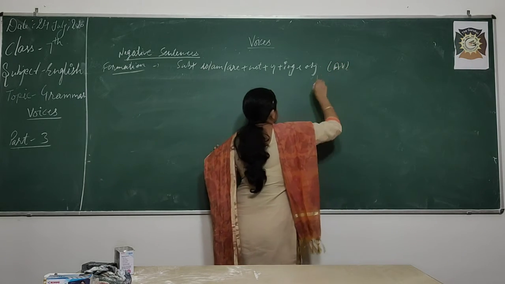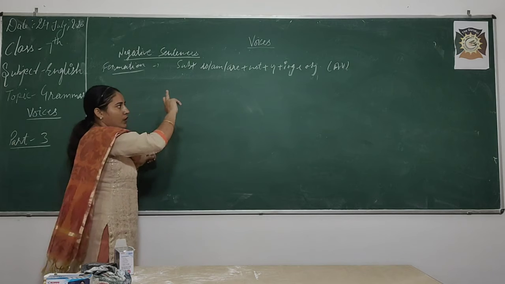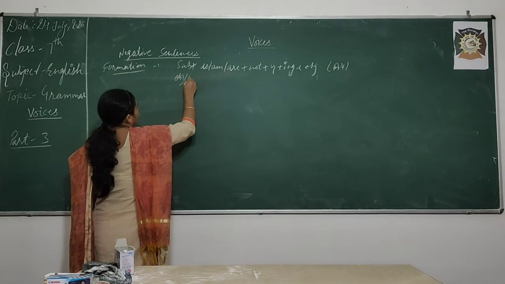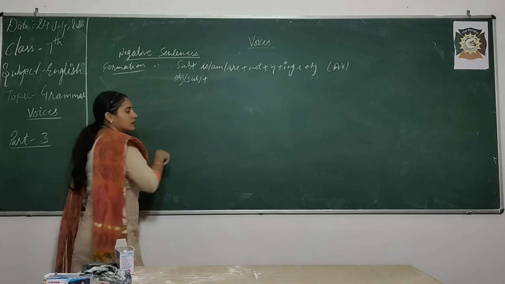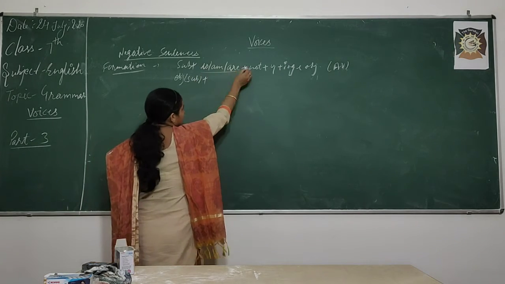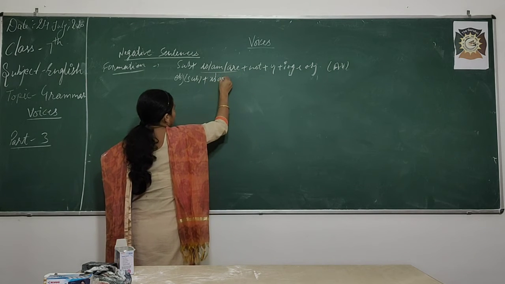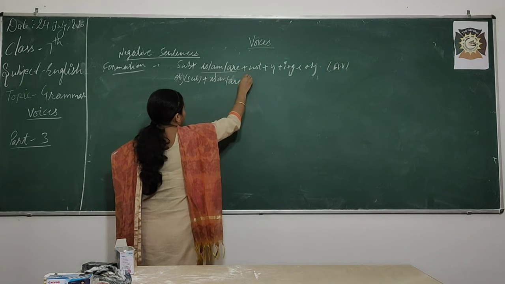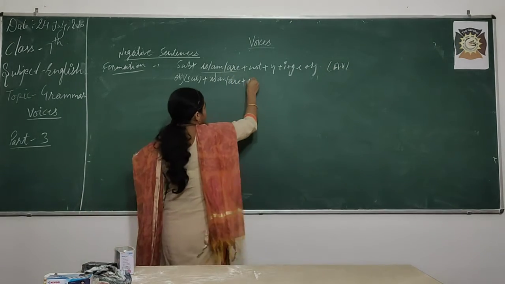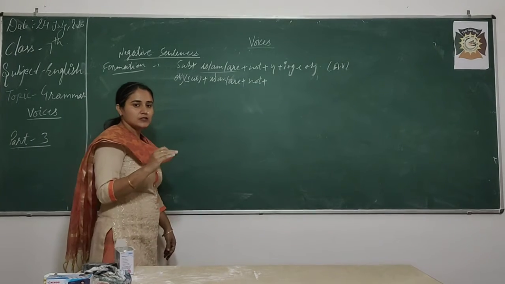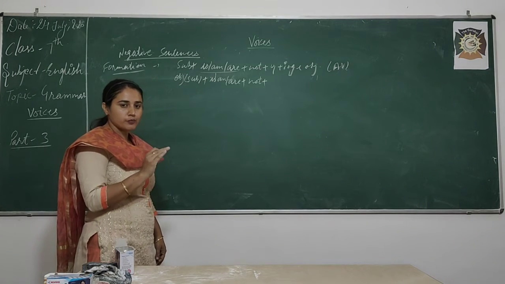So how will it change into passive voice? Firstly, the object will come in the beginning and that will become your subject. After that, we will use our helping verb. What are the helping verbs? Is, am, are, the same come in the passive voice. Is, am, are. Not will come. One word we have to add while we are changing the active voice of present continuous into passive voice.